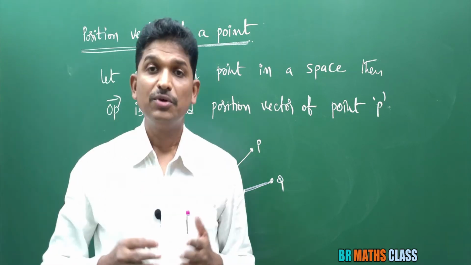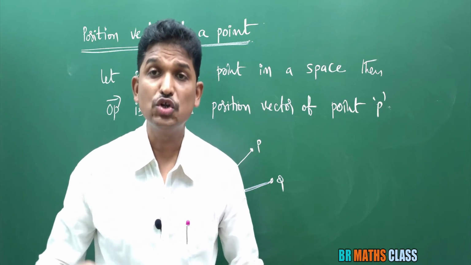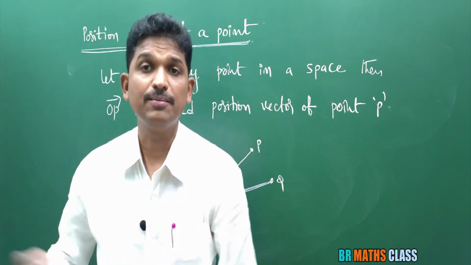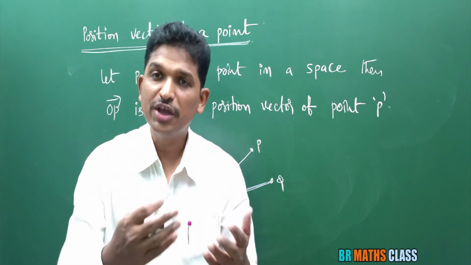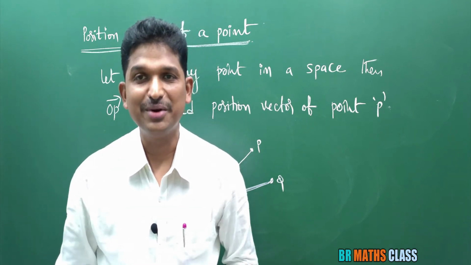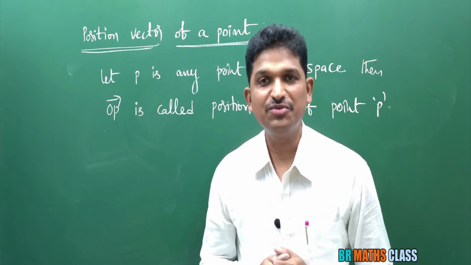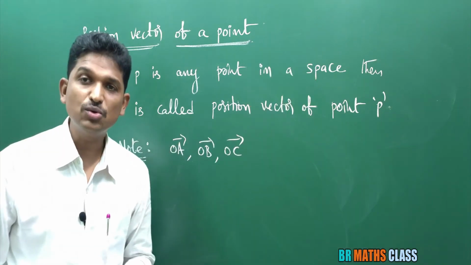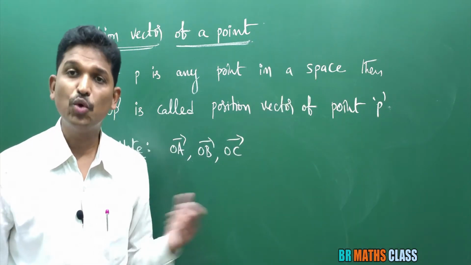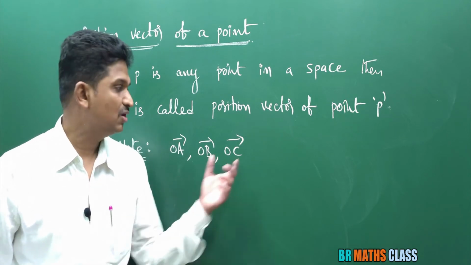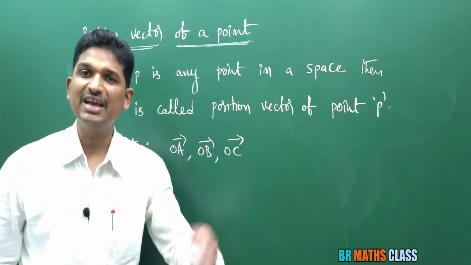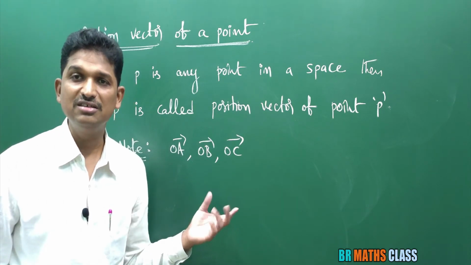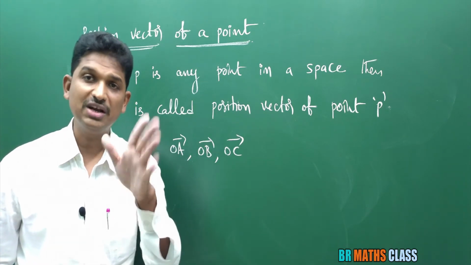It's very simple. Given that the position vectors of points A, B, C, they will mention like this. What it means is that they are giving OA bar, OB bar, OC bar. So you understand what a position vector of a point is. OA bar is the position vector of point A. OB bar is the position vector of point B. OC bar is the position vector of point C. I am saying this again and again, even though it is very easy, because we are going to use this very frequently in the exercise problems.